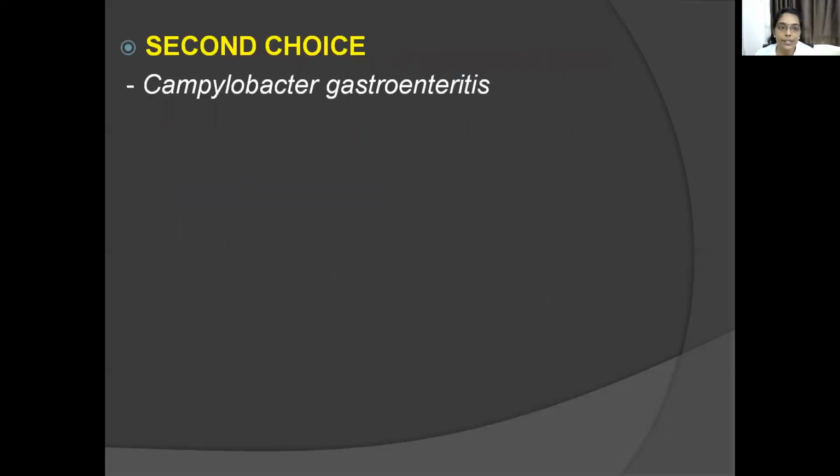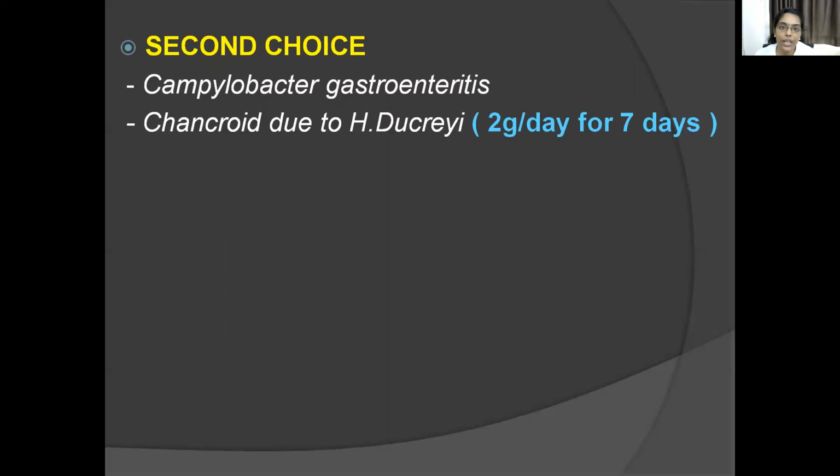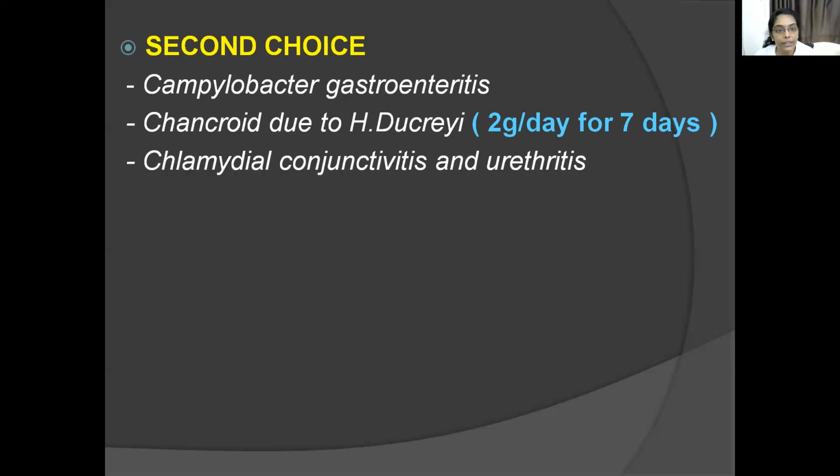Then second choice: Campylobacter gastroenteritis, chancroid due to Haemophilus ducreyi. Here you give a very high dose of 2 grams per day for 7 days. Then chlamydial conjunctivitis and urethritis. Then Legionnaire's pneumonia. See here, there are 3 C's: Campylobacter gastroenteritis, chancroid due to Haemophilus ducreyi, chlamydial conjunctivitis and urethritis, then Legionnaire's pneumonia.